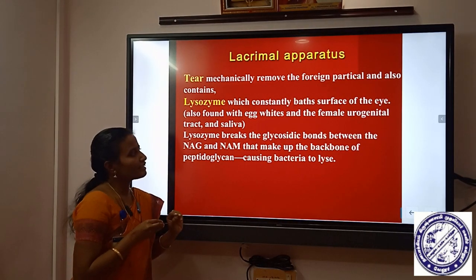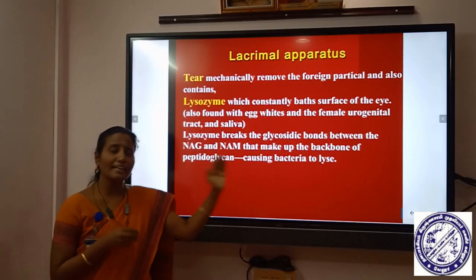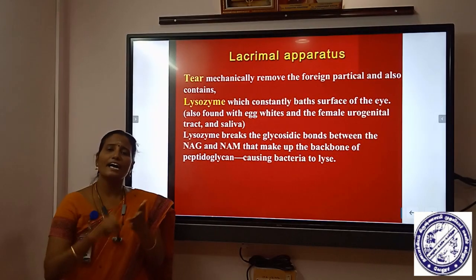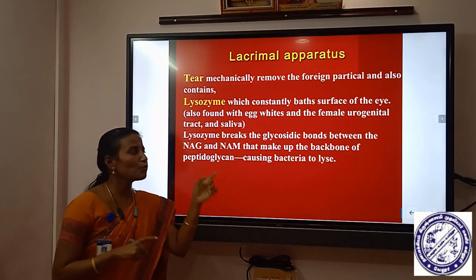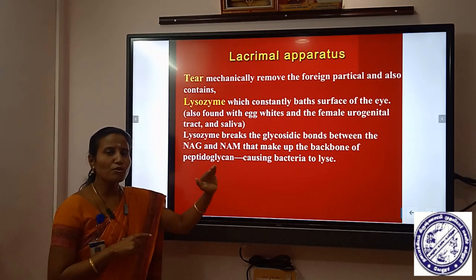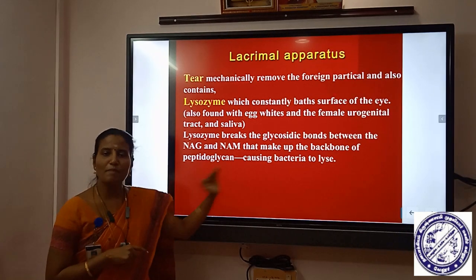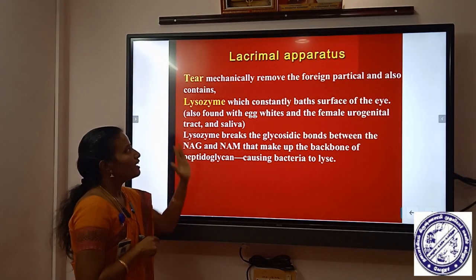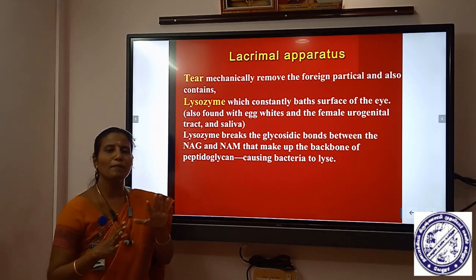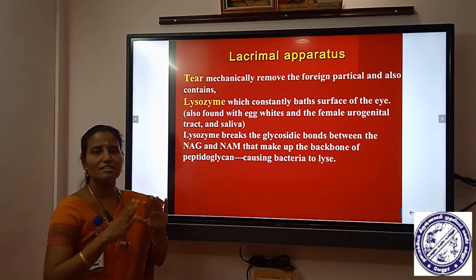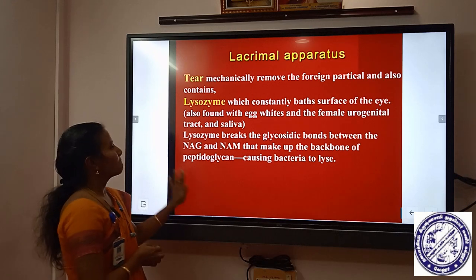That enzyme breaks the glycosidic bond between NAG and NAM. What is NAG? N-acetyl glucosamine and N-acetyl muramic acid, which form the backbone of the peptidoglycan layer of bacteria. So lysozyme breaks up that backbone, causing lysis of the bacteria.